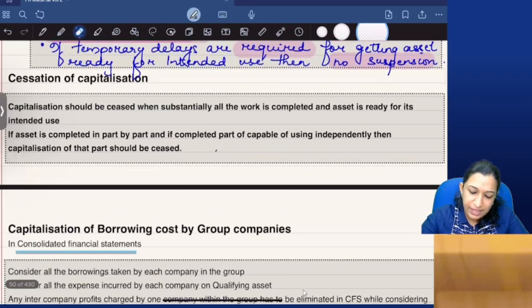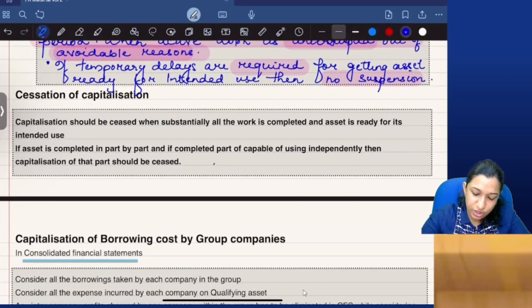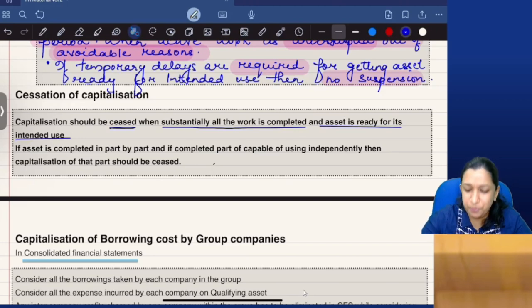Okay. Now last one, cessation of capitalization. Capitalization should be ceased, stopped, when substantially all the work is completed and the asset is ready for its intended use. Substantially all the work. If there are some minor works pending, it's fine. Substantially, if the work is completed, capitalization ceases. In 10 months, almost all the work is completed. Some extra electrical fittings are pending.